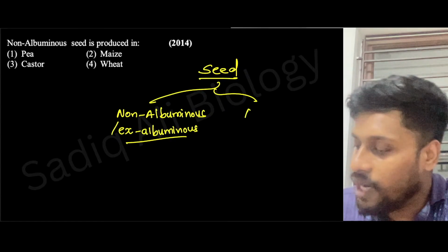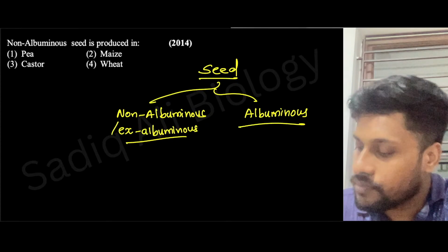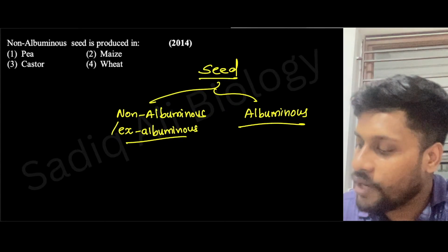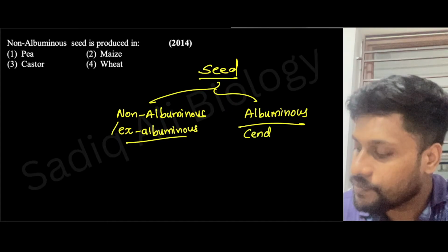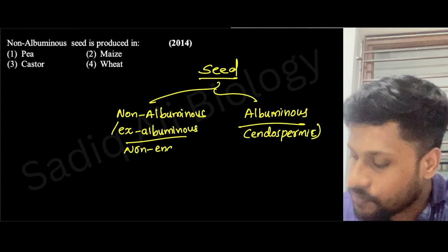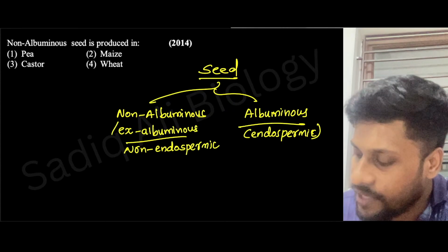Another one is called albuminous, or endospermic. These are different names, guys.